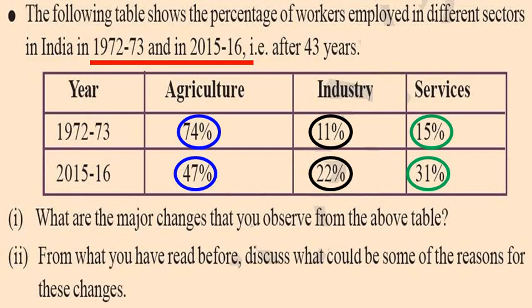The main reasons for these changes or development are: in the manufacturing sector, new machines and tools are being used in production. Factories are expanding. The secondary sector became most important in total production and employment. In the service sector, new services are being included and expanding rapidly. Knowledge process outsourcing has become the buzzword of this sector.